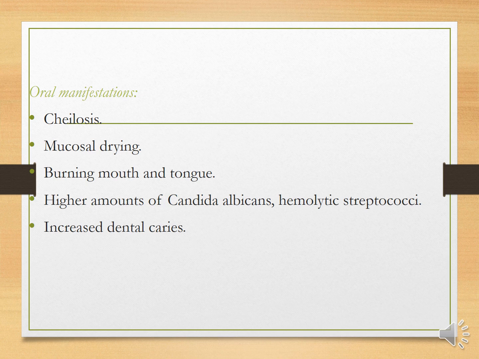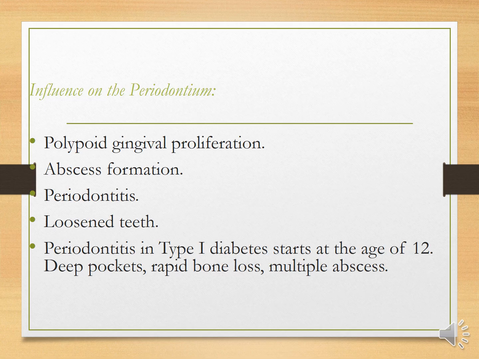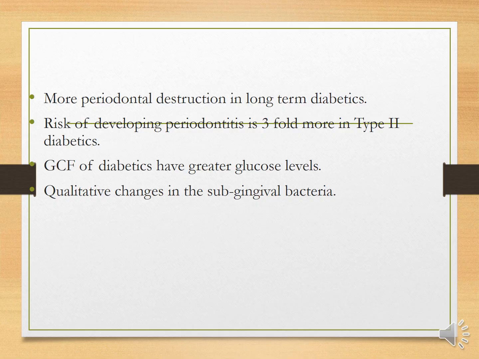The oral manifestations are angular cheilitis, mucosal drying, burning mouth and tongue, high amount of Candida albicans, hemolytic streptococcus, and increased chance of dental caries. On the periodontium, gingival proliferations are seen, which are polypoid, abscess formation, periodontitis, loosened teeth. Periodontitis in type 1 diabetes starts at the age of 12. Deep pockets, rapid bone loss, and multiple abscesses are present. More periodontal destruction is seen in long-term diabetics.